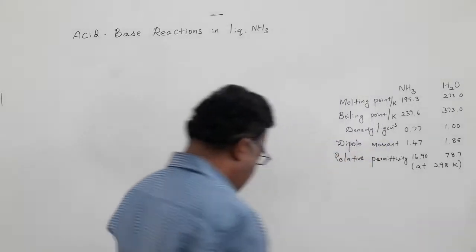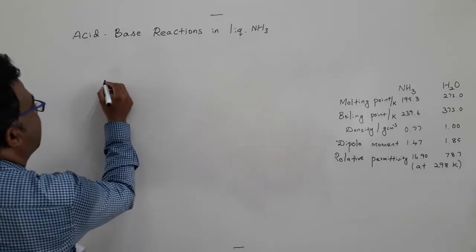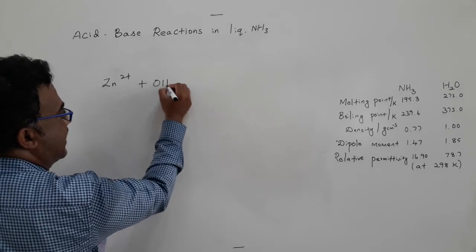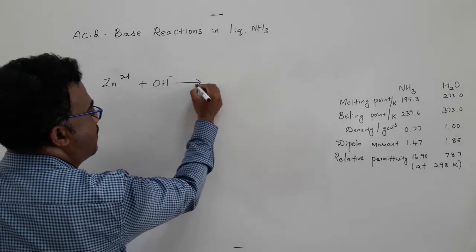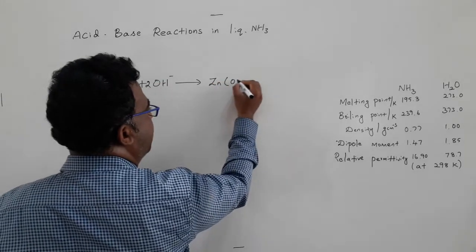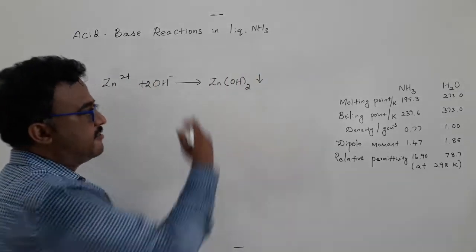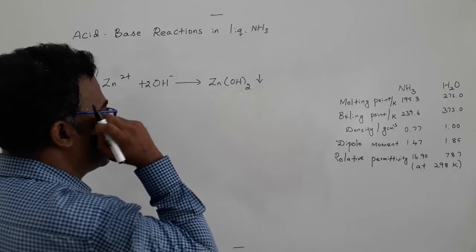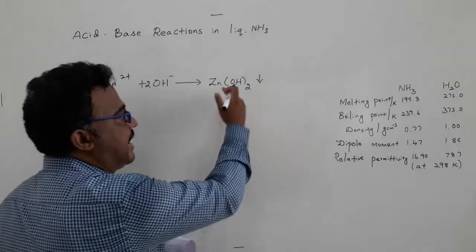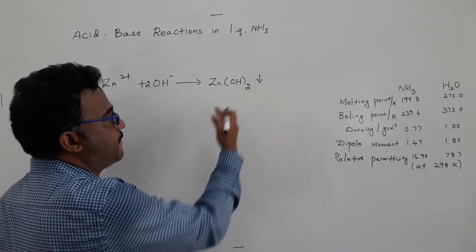And the next one is zinc. We know that zinc ion, if we react with a base, for example hydroxide, can form zinc hydroxide. With two equivalents, zinc hydroxide will be formed, which is insoluble in water and will be precipitated. Zinc hydroxide is amphoteric, meaning it can react with both acid and base.